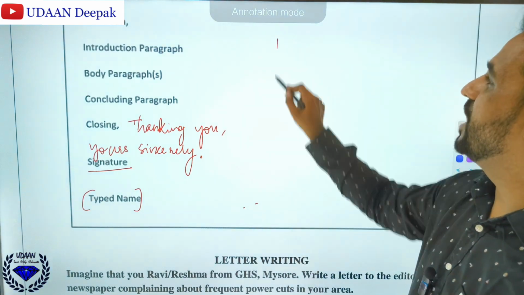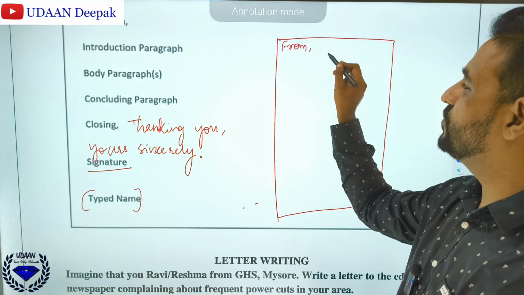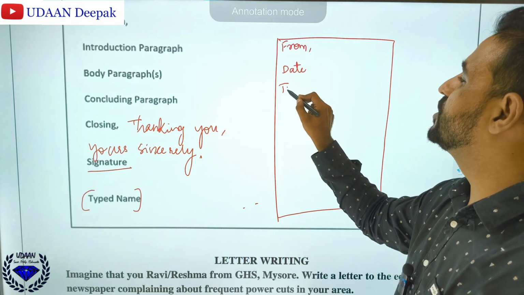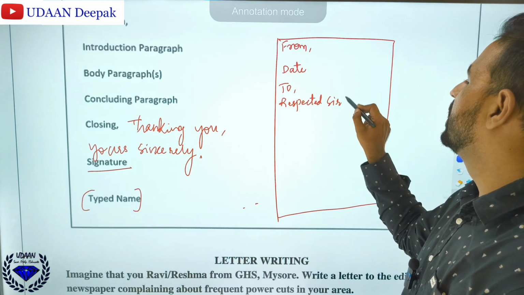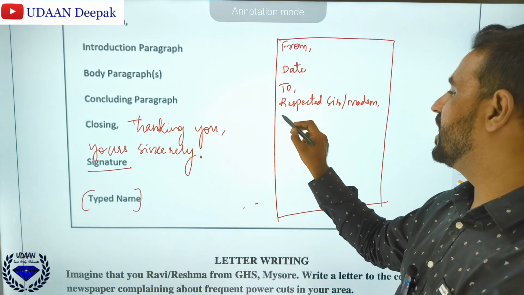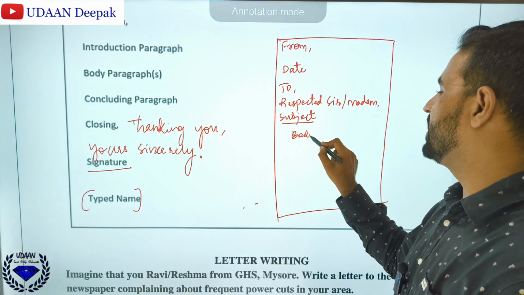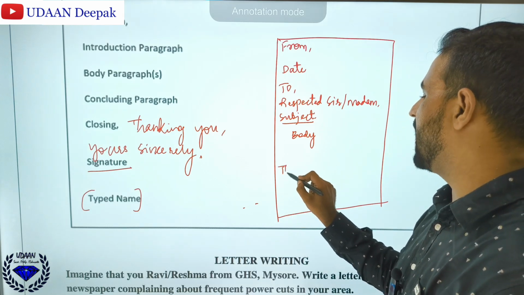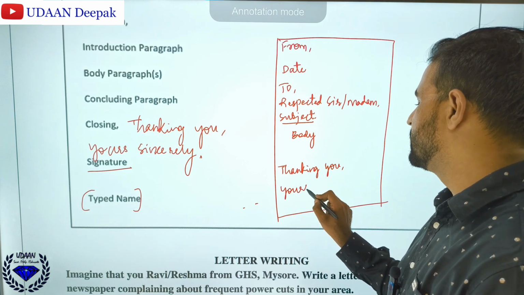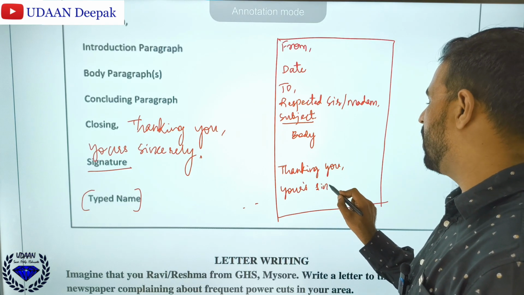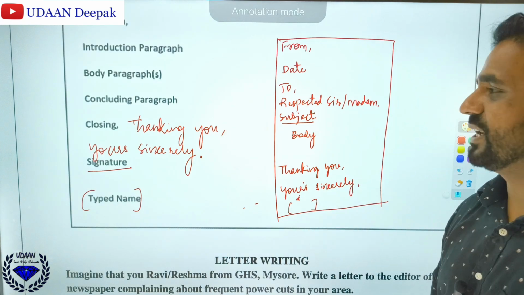Okay, this is how the format is. So I'll just show the format one more time. Suppose this is the page. Here you should start from, then write to whom, then you should write date, then you should write To, then you should write Respected Sir or Madam. Then you should write the subject. Then you should write what? Body of the letter. Then you should write the closing, that is Thanking you. Then on the left side only you should write Yours sincerely or Yours faithfully, comma. Then you should write the name here and you should put signature here. This is how the format is.